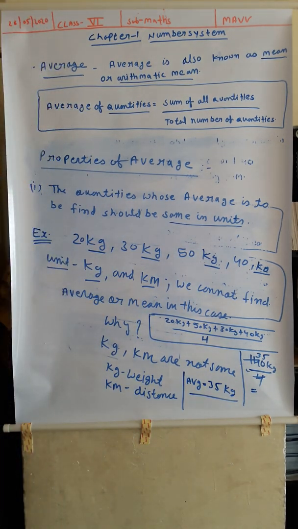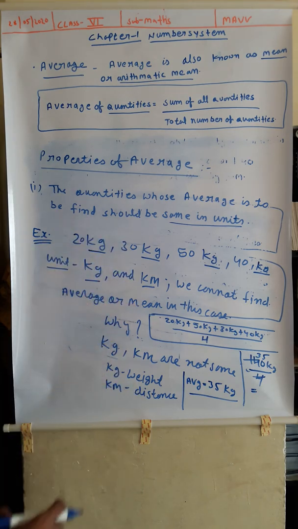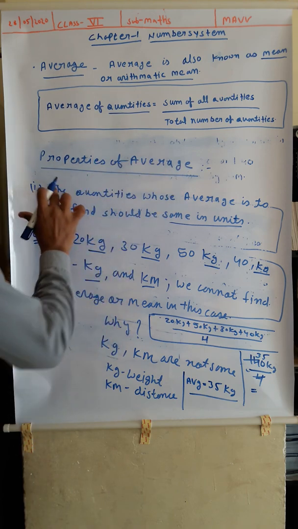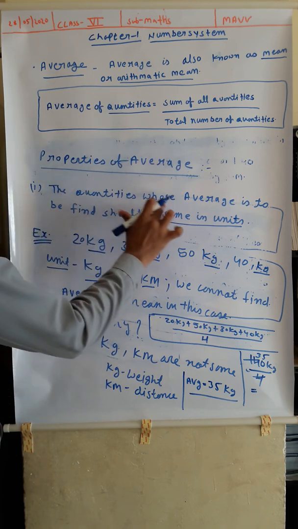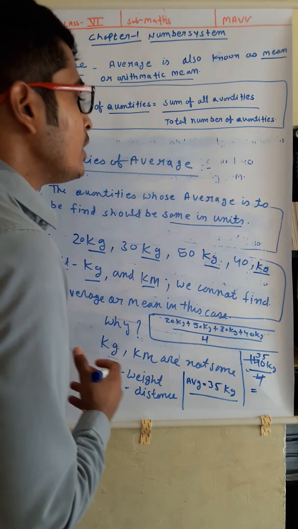If you want to look deeply, you can see. I'm not rubbing or cleaning the board. You just look at what is going on. We are learning the properties of average. The first property is that the quantities whose average is to be found should be same in unit.